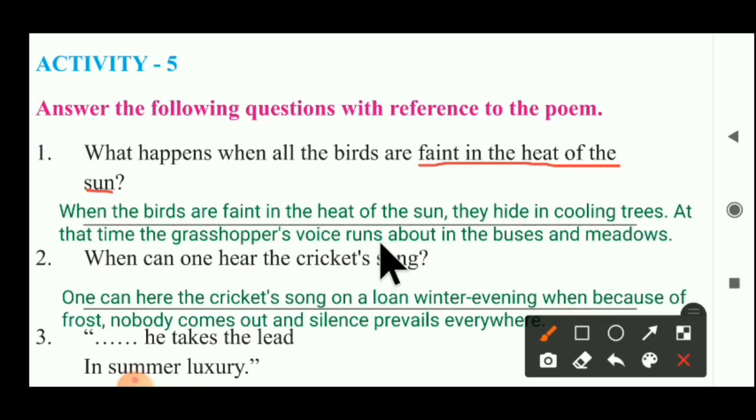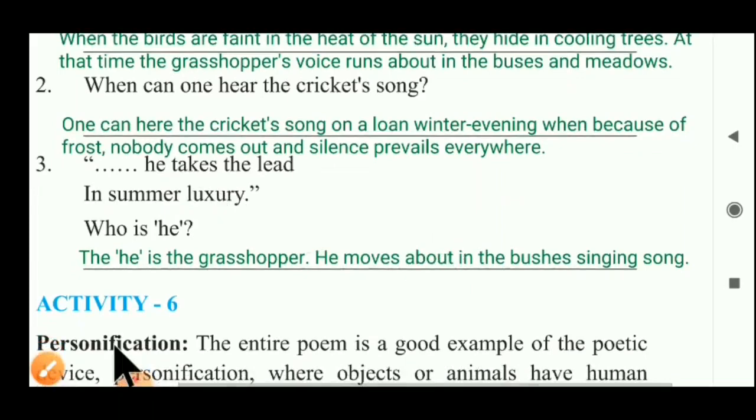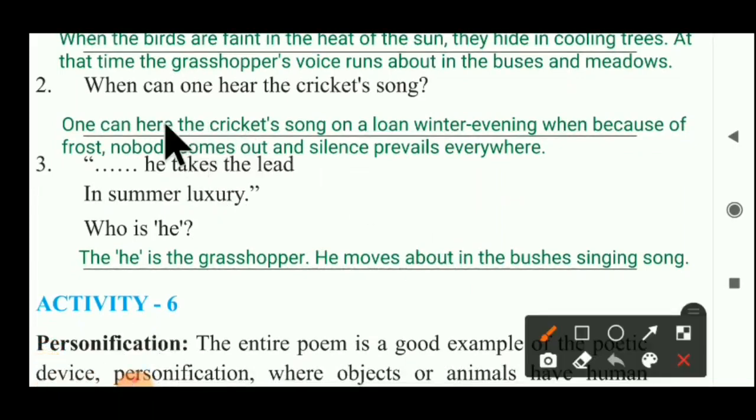Can you understand, students? You have to complete the question answers in your textbook. Second question is there. When can one hear the cricket song? When do we listen to the song of the cricket?